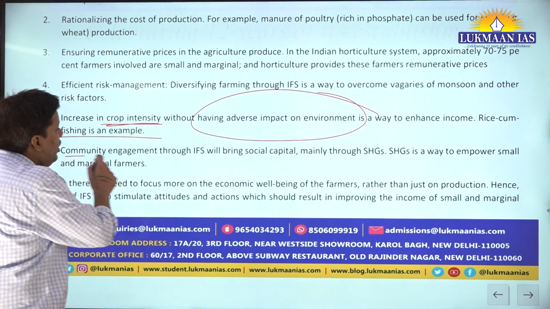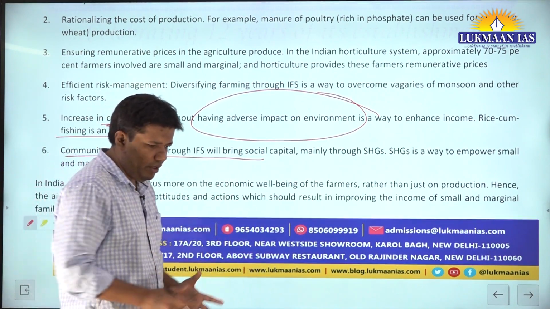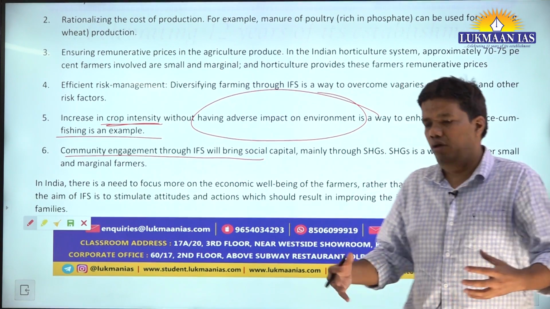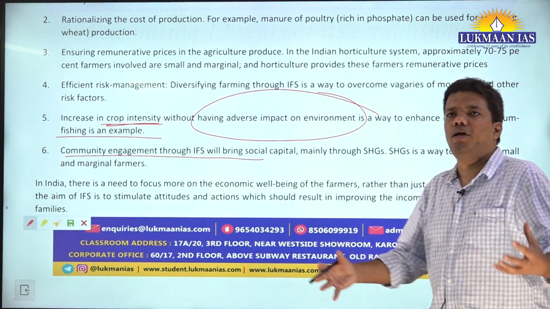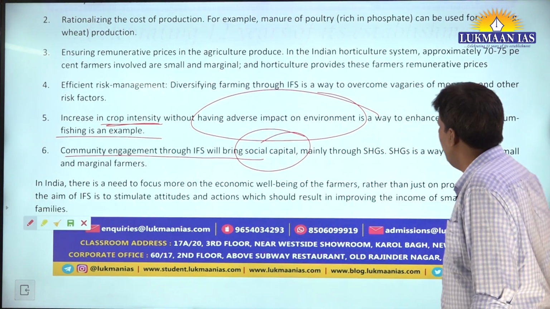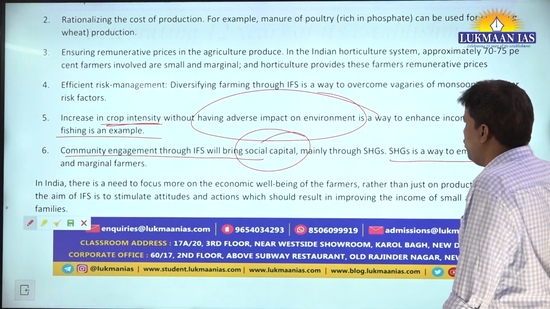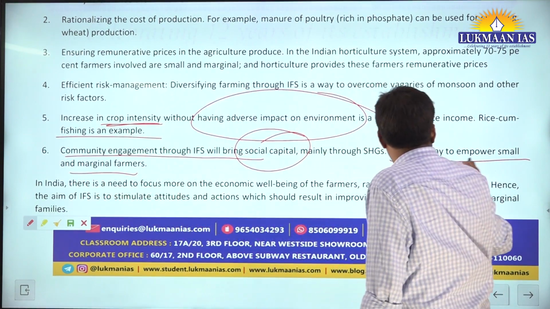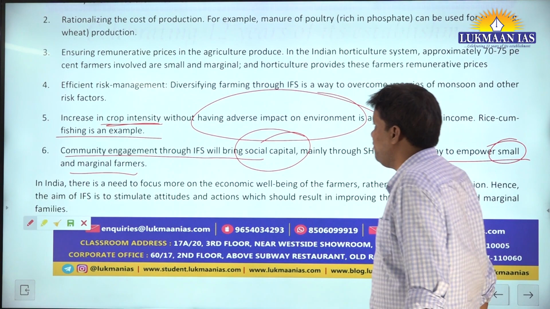Let's say community engagement. When you engage community, right? Let's say self-help group is a way of community engagement. So within that self-help group, we are bringing small and marginal farmers. They will enhance their social capital, right? And SHG is a way to empower small and marginal farmers. See, you have to keep focus on small and marginal farmers. Okay, that is the keyword there.